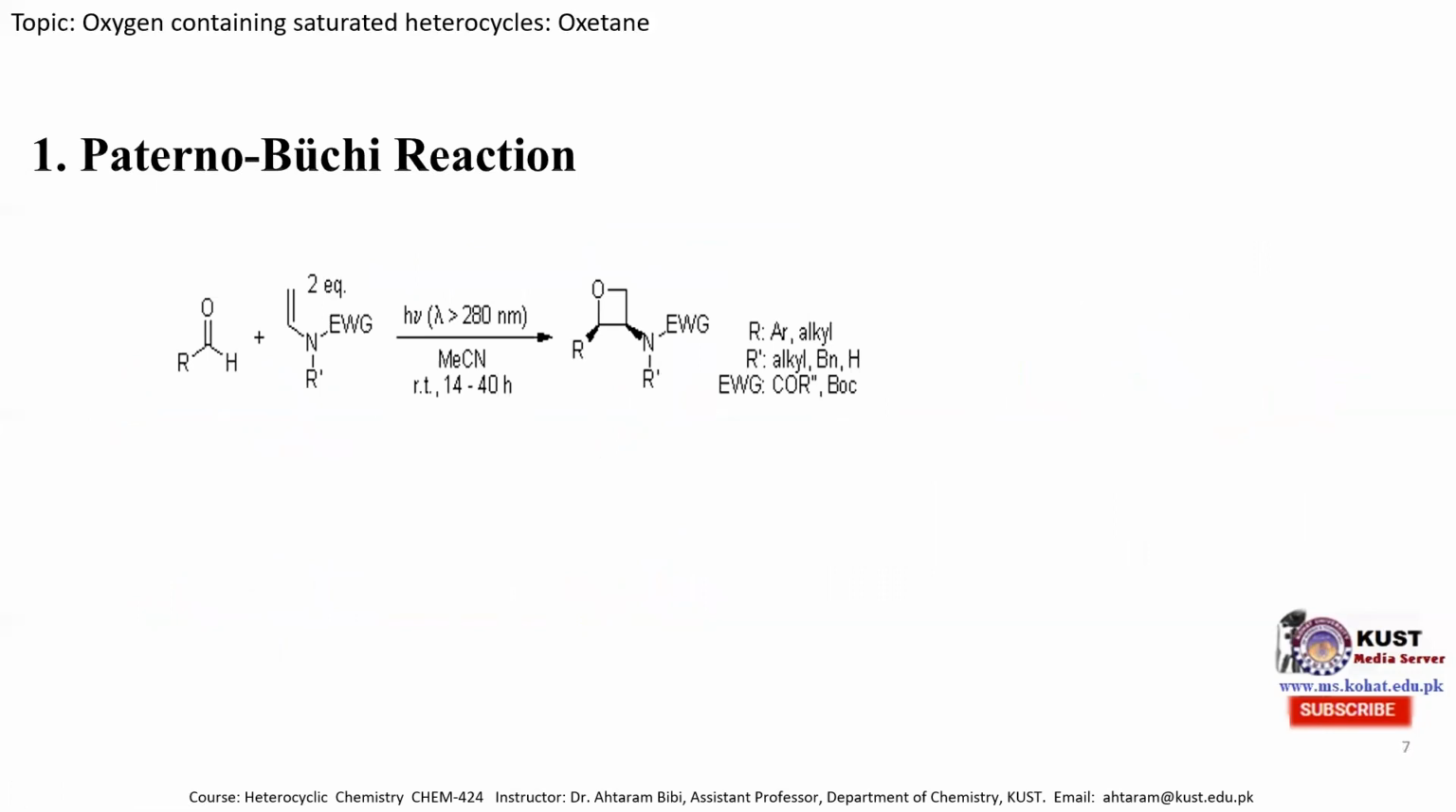Here is a literature report, published in 2009, in which various aldehydes and ketones are treated with various alkenes substituted with an amine, this nitrogen carrying either a hydrogen, benzyl group or any alkyl group, and on the other side an electron withdrawing group that must be a carbonyl group, an aldehyde, ketone, or ester, or a Boc group. And this R is either an aryl group or alkyl group.